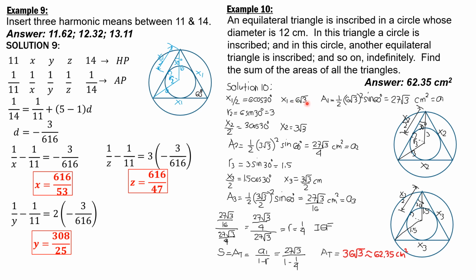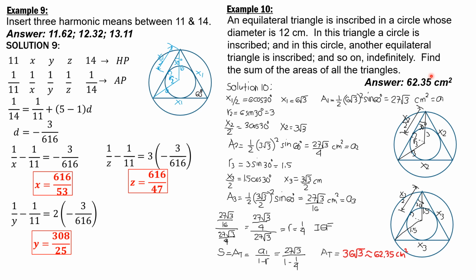The area of a triangle is 1/2 the product of adjacent sides, x1 and x1, times sine of 60 degrees. Or if you can memorize the formula, square root of 3 over 4 times side squared, for an equilateral triangle only. But for any triangle, the area is 1/2 the product of adjacent sides times the sine of the angle between them. So area 1 is 27 square root of 3 square centimeters.